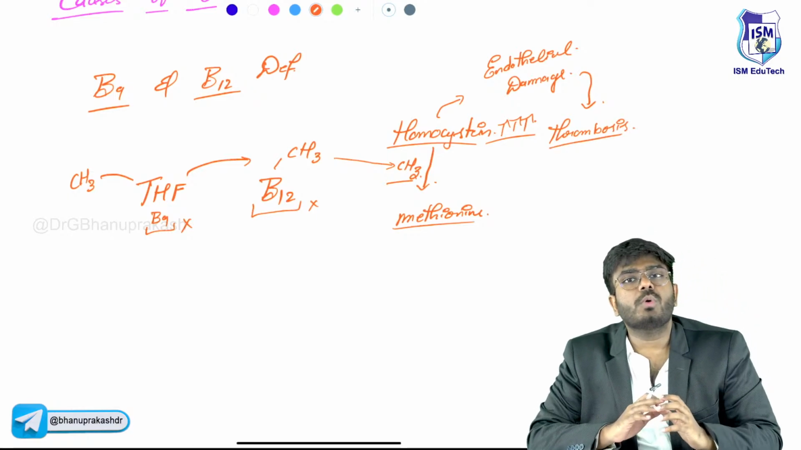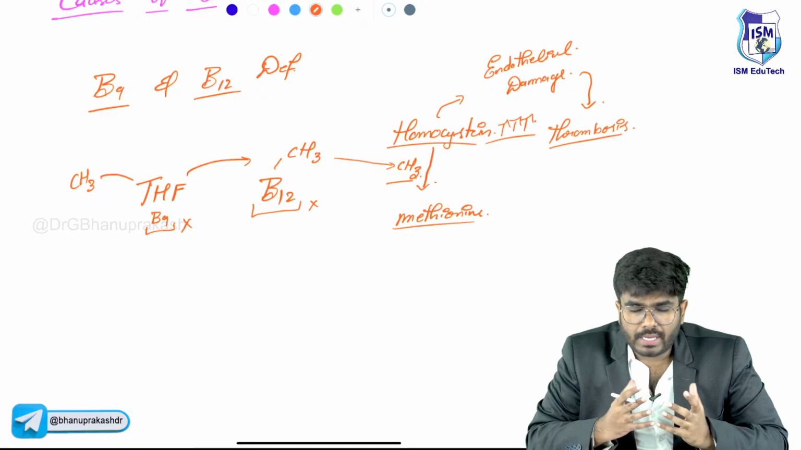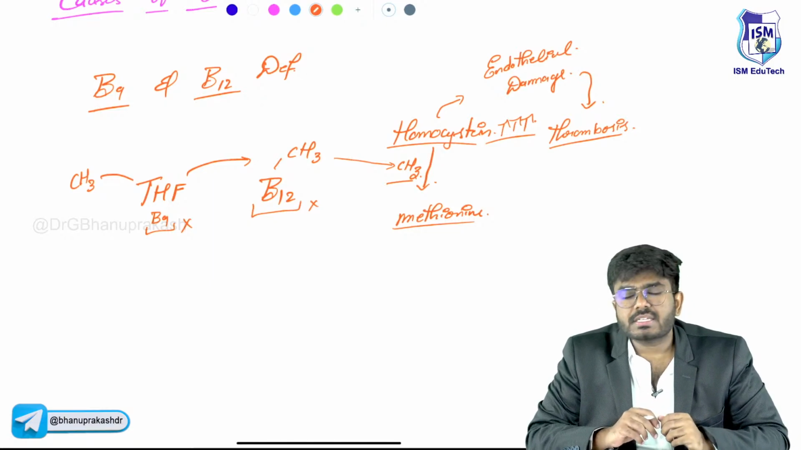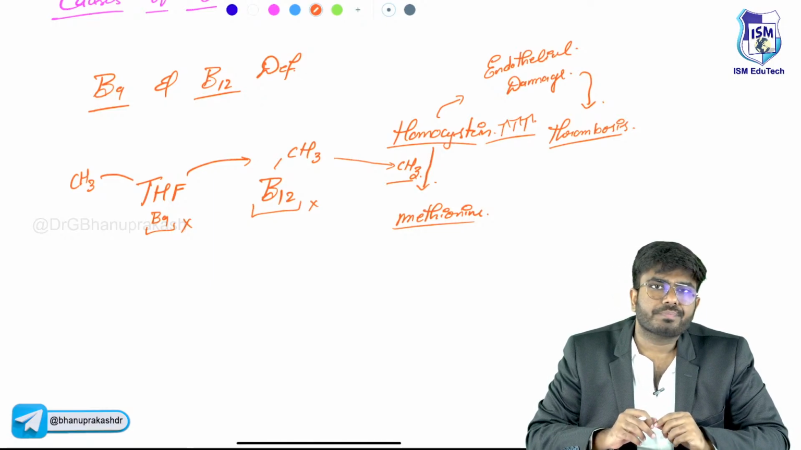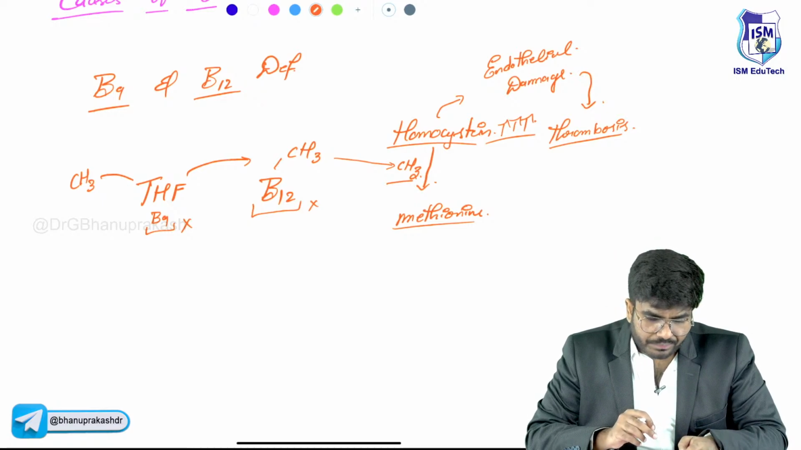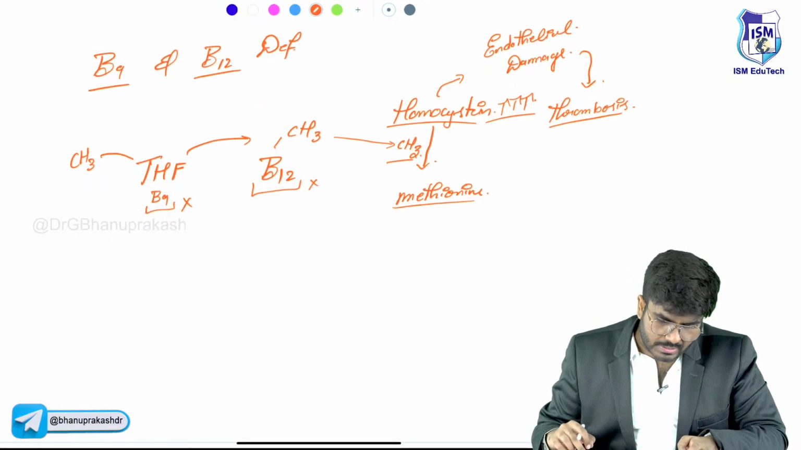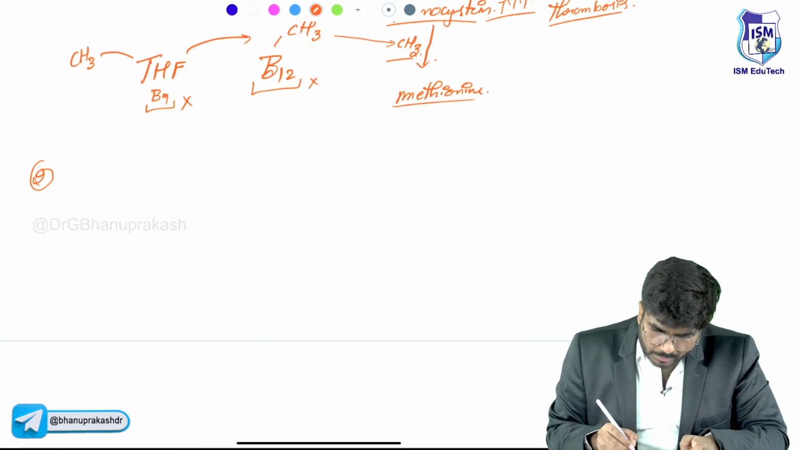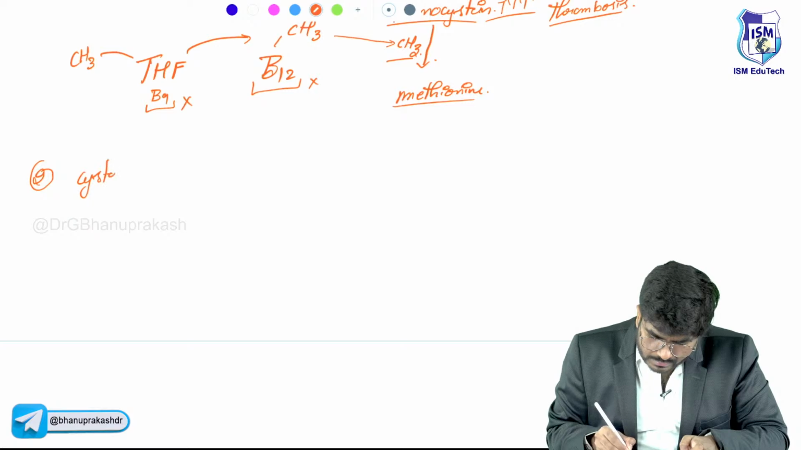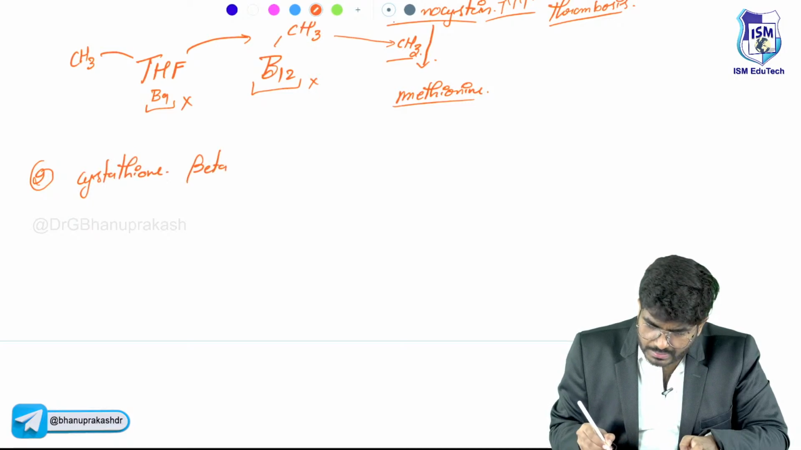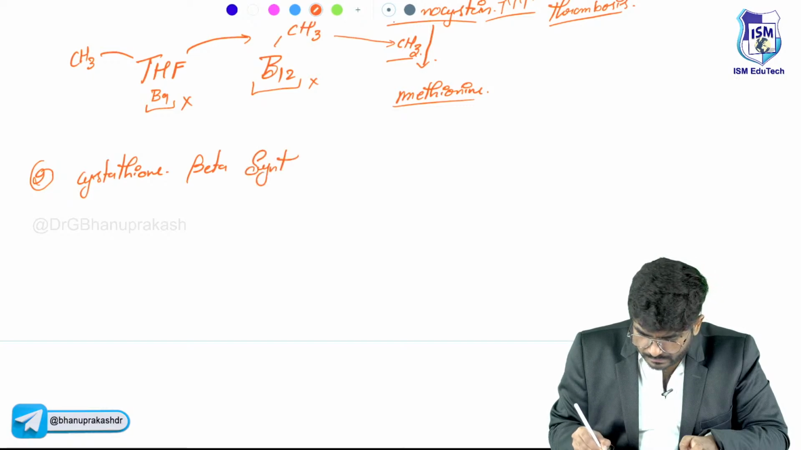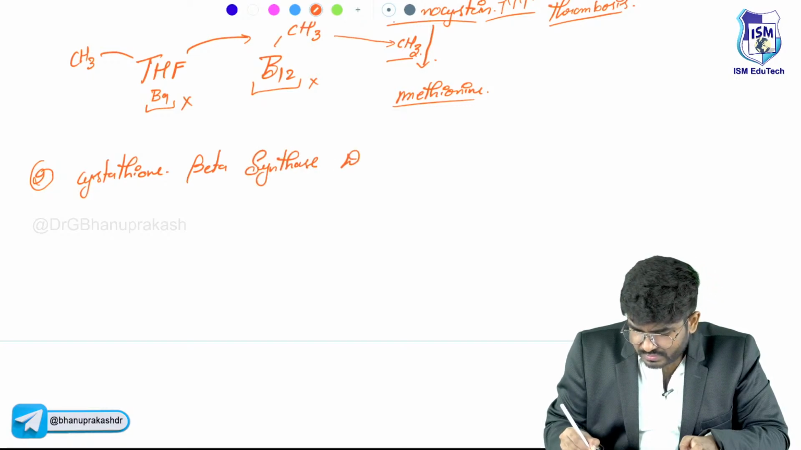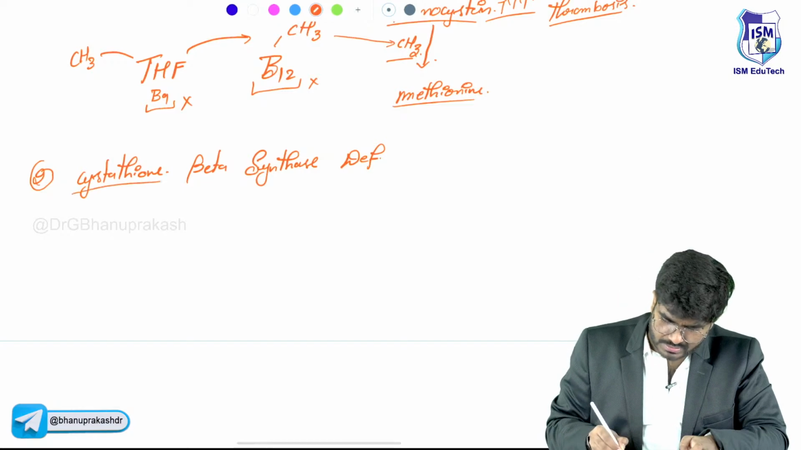So the patients who are having high levels of homocysteine, yes, there is a chance that they can develop thrombosis. Okay, so this is one cause. Next cause is deficiency of an enzyme called cystathionine beta synthase. Cystathionine beta synthase deficiency.